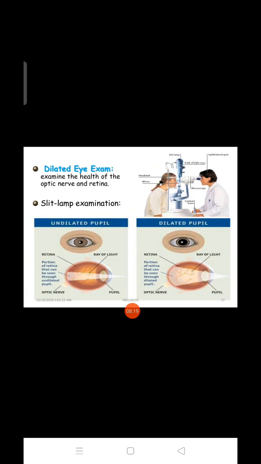Next one is a dilated eye exam. A dilated eye exam examines the health of the optic nerve and retina. In this we have to examine the health of the optic nerve and retina. Next one is slit lamp examination, with undilated pupil and dilated pupil. Also we have to do slit lamp examination.